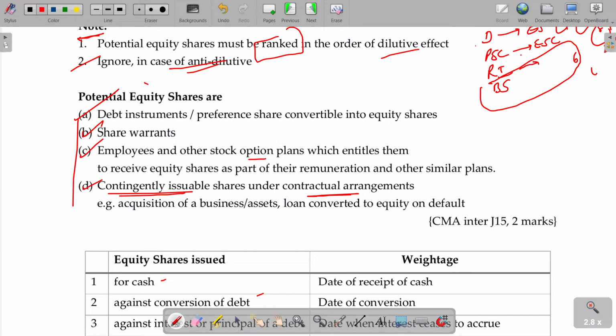So definitely the denominator will be changing. Relatively, is there any change in the numerator? That should also be adjusted. After calculating, check whether the EPS is decreasing or increasing from before. If it is decreasing, that is called dilutive, otherwise it is anti-dilutive. Anti-dilutive, you forget it. You don't need to do any more adjustments. In case of anti-dilution, basic EPS and diluted EPS both are the same. If basic is 10 and the anti-dilutive diluted EPS comes to 12, what you can do? Write this as 10 only. Write this as 10 rupees only.